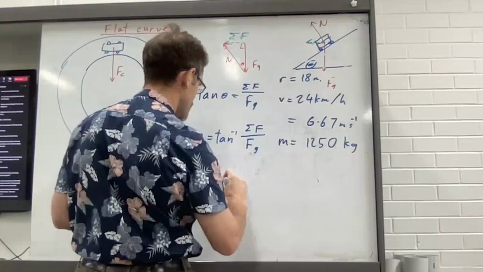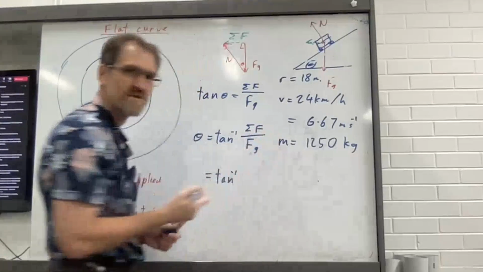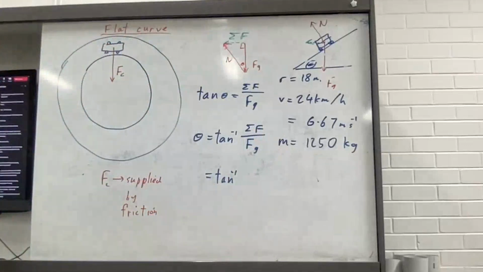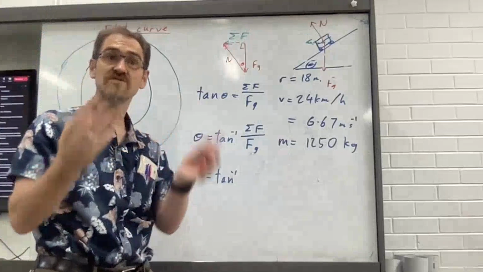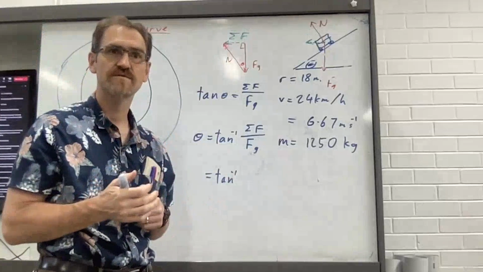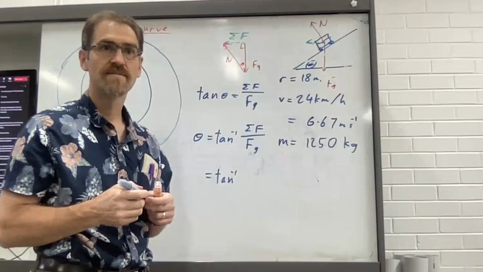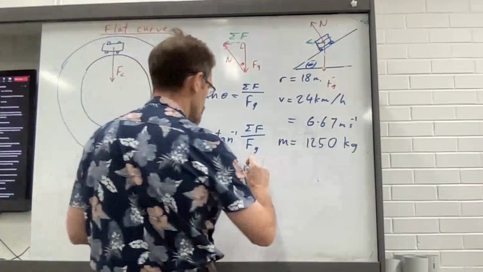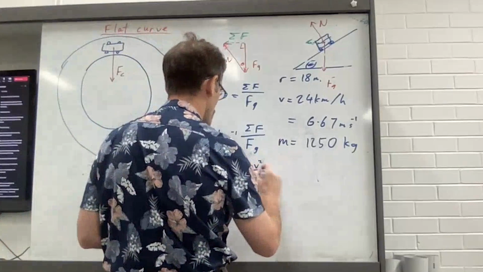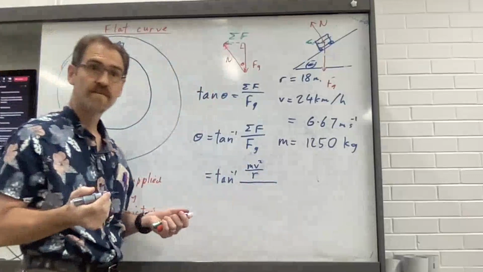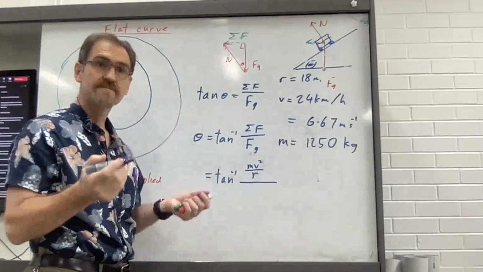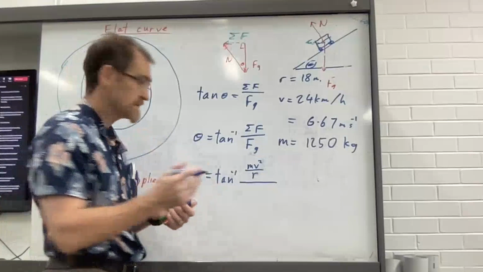What is the net force, out of curiosity? It's horizontal. It's centripetal. What's the equation for centripetal force? mv squared on r. So mv squared on r. What's the force due to gravity? Yeah, so m times g.